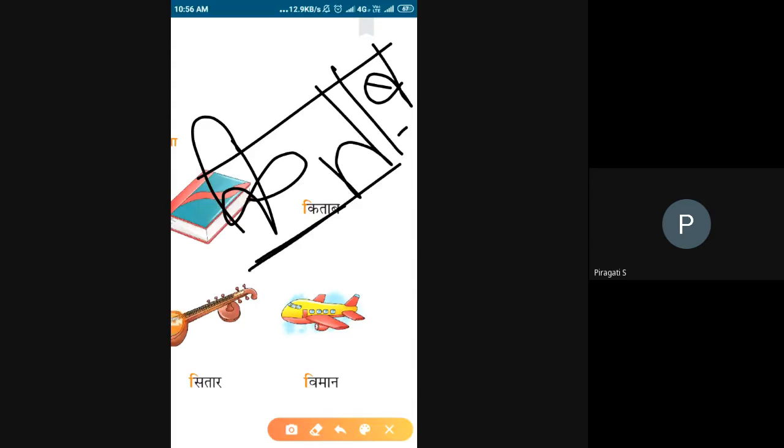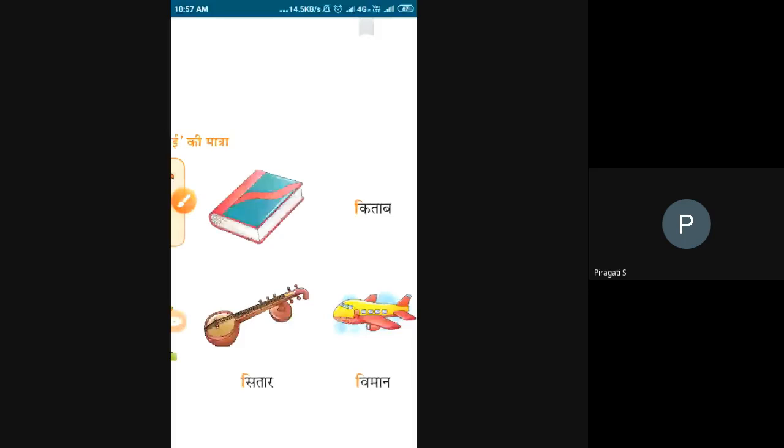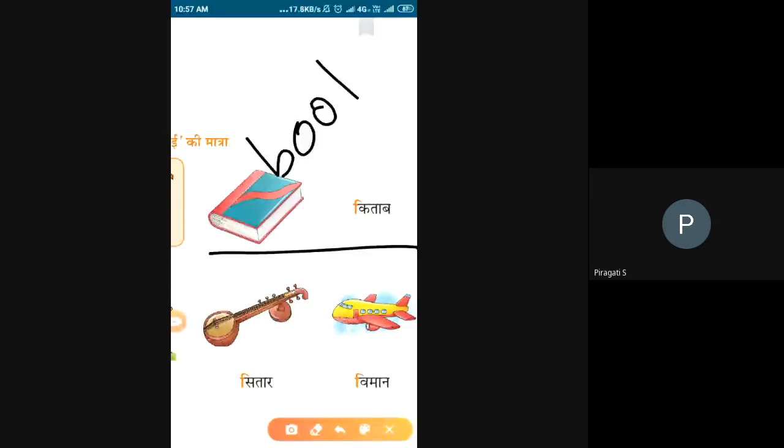Whenever you are using the letters, you have to concentrate on the sound level. So this is lower sound, this is higher sound, this is also lower sound. Ki and ta after ib. Kitab. So what is kitab, child? Kitab means book. One more time, kitab means what, child? Book. Kitab, book.